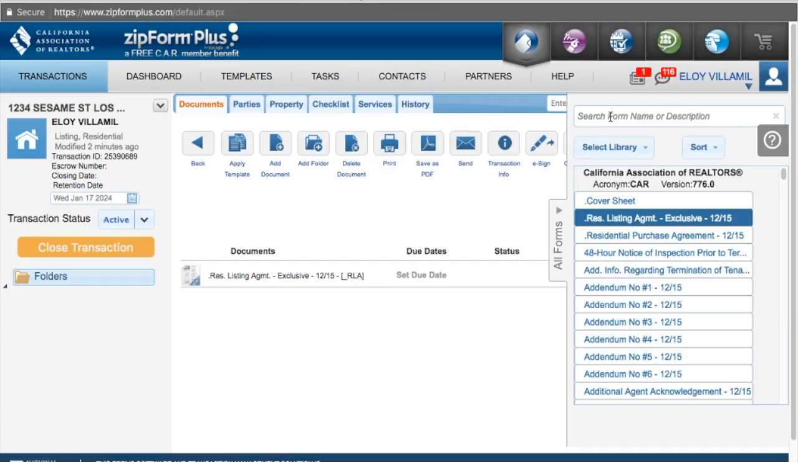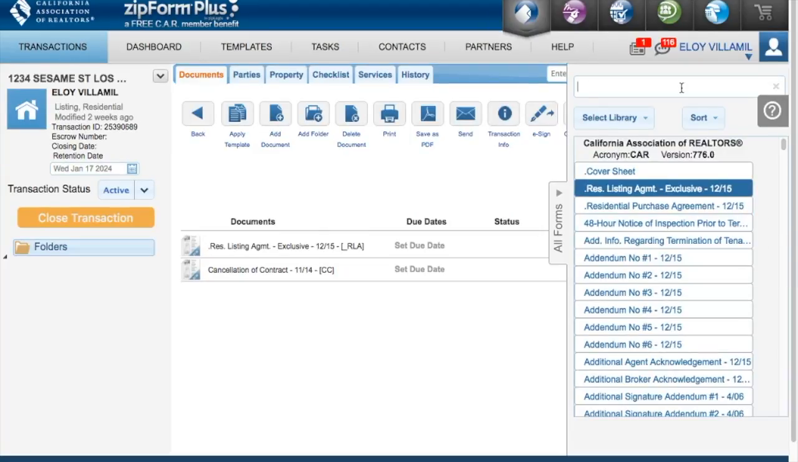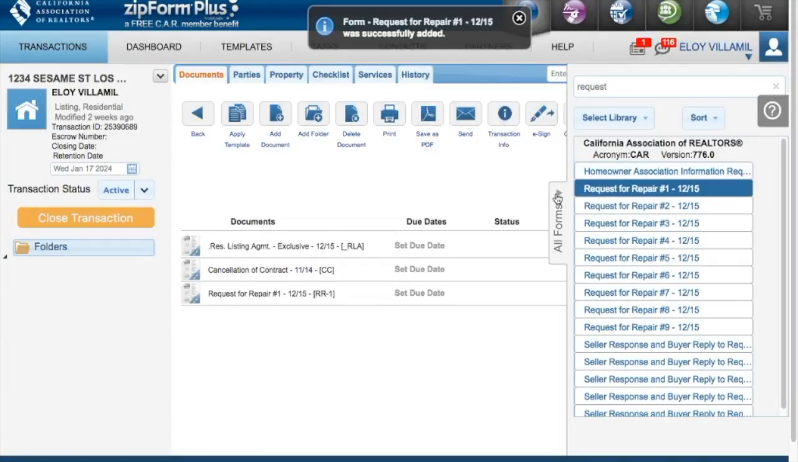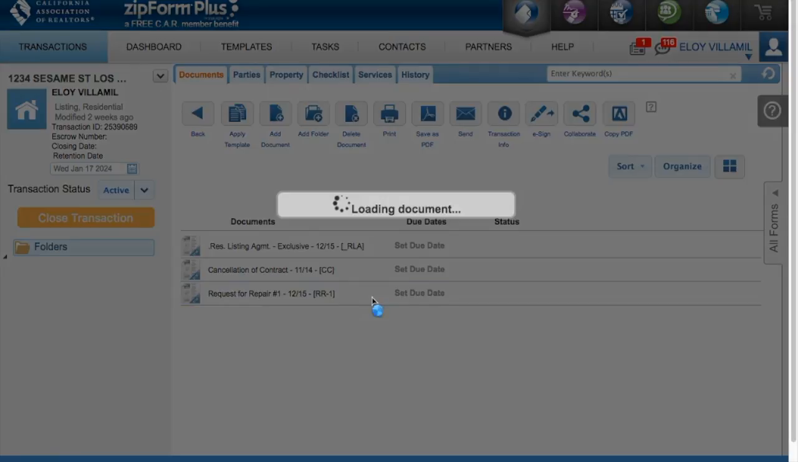Let's begin creating the request for repairs form. If you need any assistance logging into SIP forms, please refer to the listing agreement video. This section is where you access all of the forms for the transactions. Search for the request for repairs form and select the first option that appears. Minimize all of the forms tab and select the form you created.